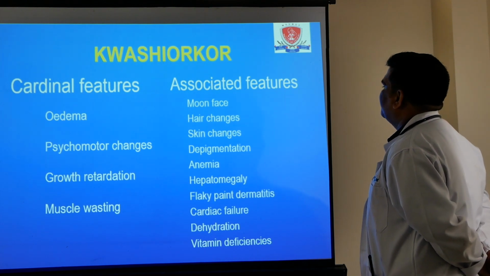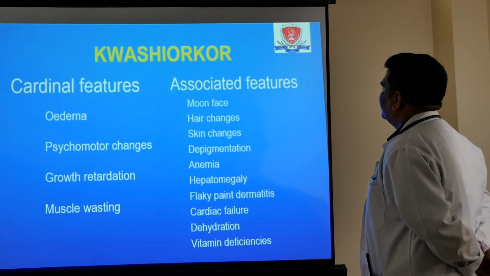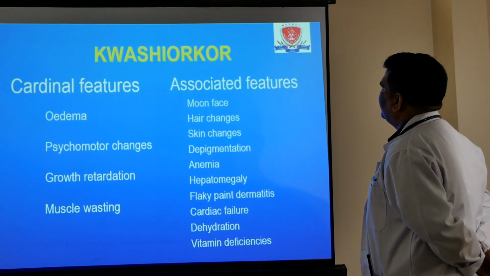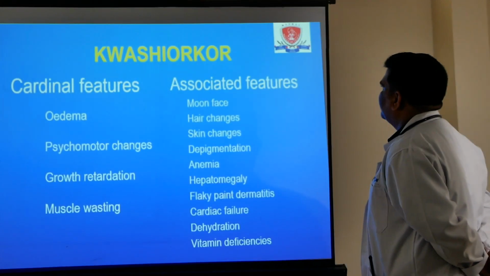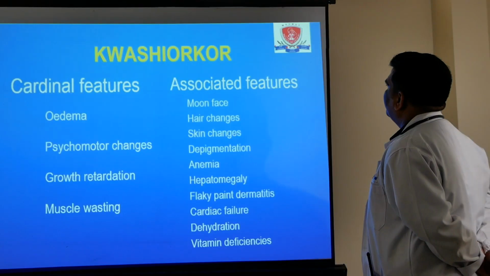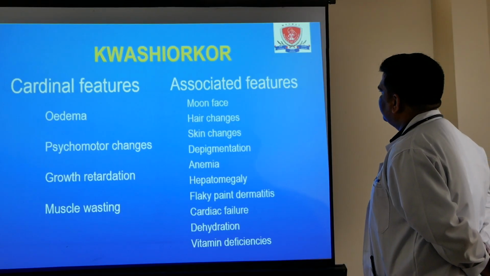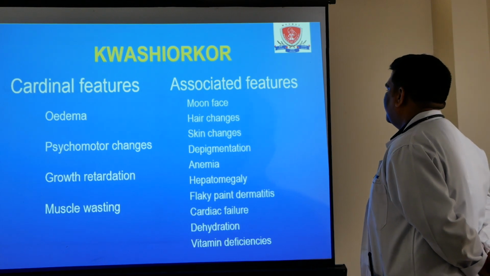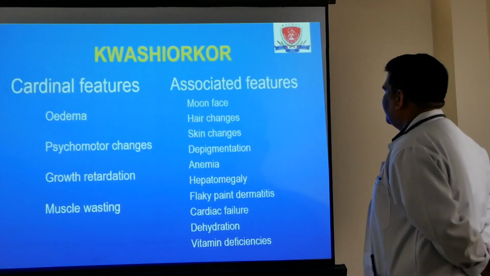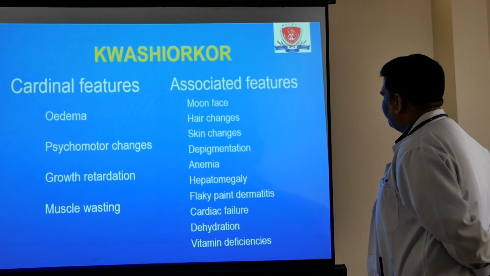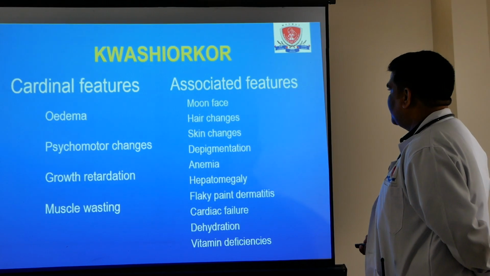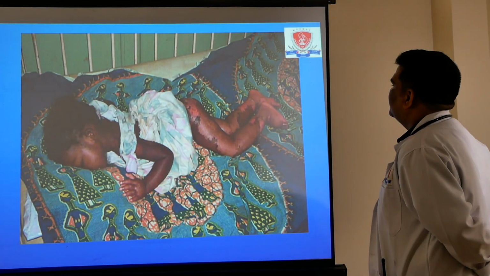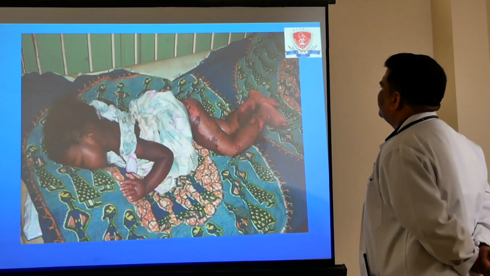Skin changes, child having flaky paint dermatitis, child having skin hair changes, child having dry brittle hair, child having flag sign, alternate pigmented and hypopigmented hair, child with moon face, child having anemia, hepatomegaly due to fatty liver, child having features of cardiac failure, child may be seen in dehydration, and then multiple nutrition or vitamin deficiency also seen in patient of kwashiorkor. These are pictures. There is a flaky paint dermatitis, child is edematous, chubby,